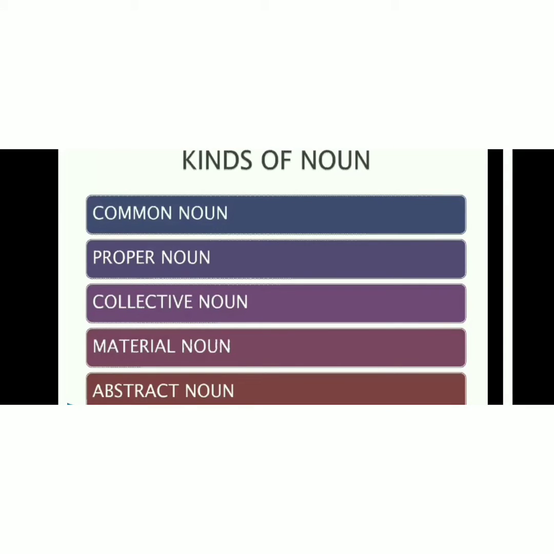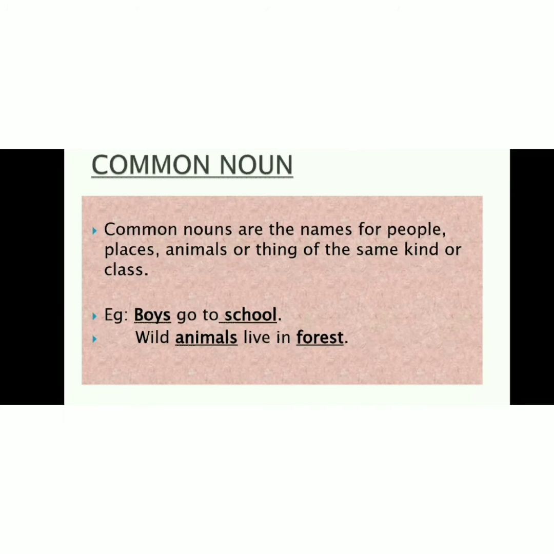There are basically 5 kinds of nouns, namely common noun, proper noun, collective noun, material noun, abstract noun. We will study about each kind of noun in detail. First of all, let us study about common nouns. Common nouns are the names for people, places, animal or thing of the same kind or class.